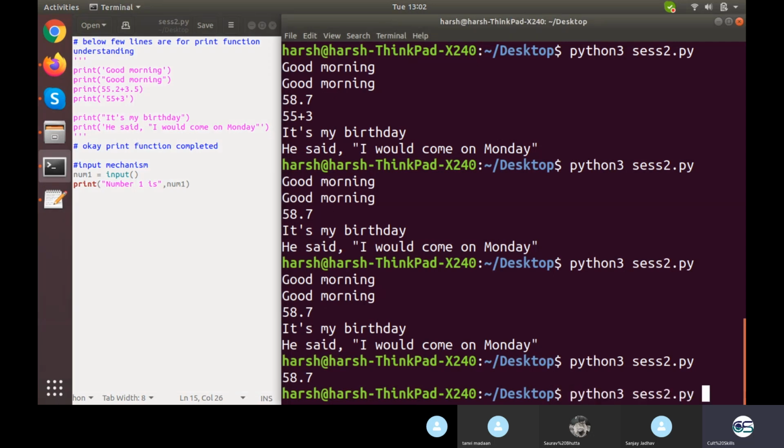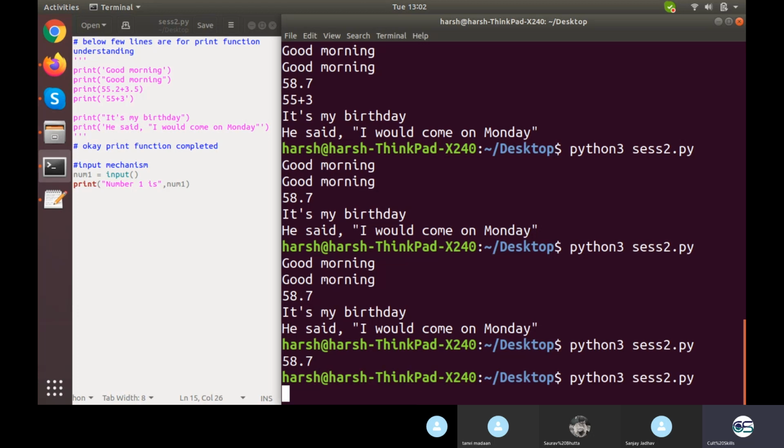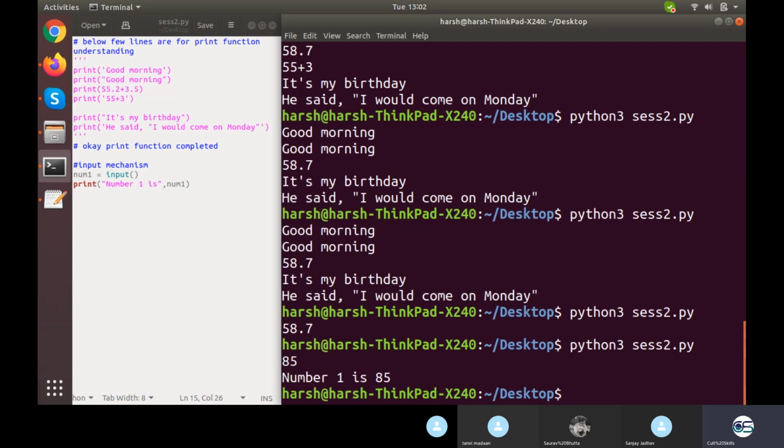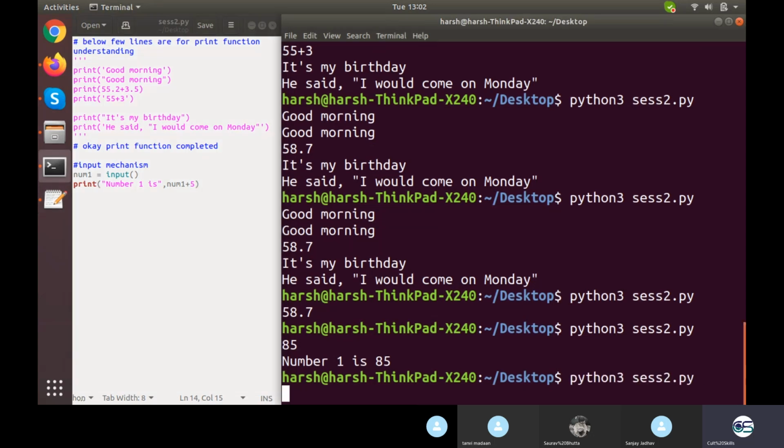Okay, let me execute this. Now it is waiting for me to input something. I gave an input of 85, and it said number1 is 85. Fair enough. Now I can do anything I want with that number. Instead of number1, I can print number1 plus 5. Let's execute this, and it will raise an error. I will tell you about this; we will discuss this one later. I hope this particular part is clear.